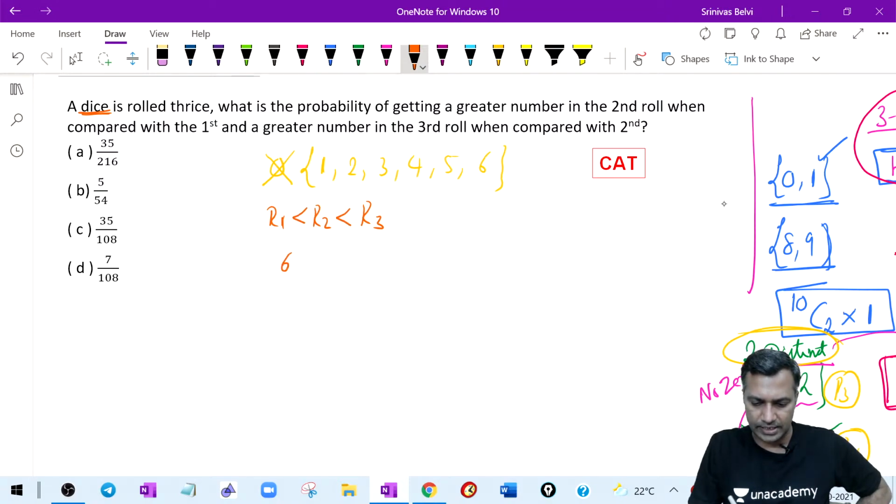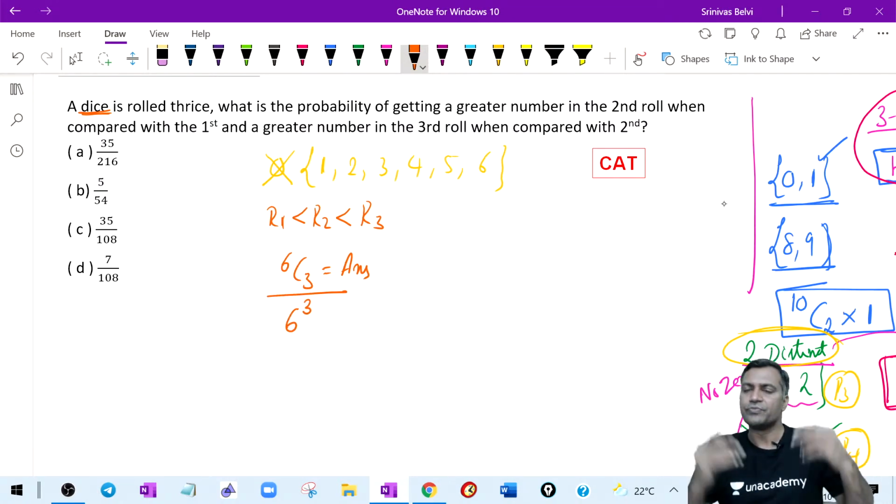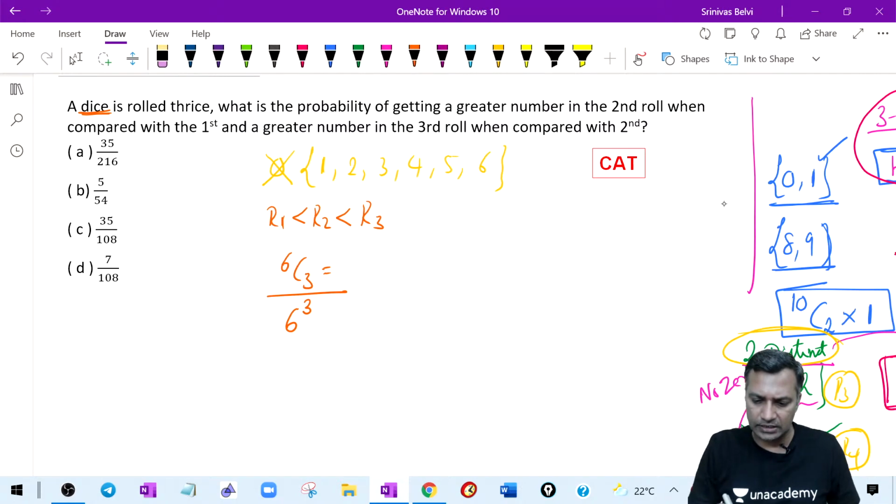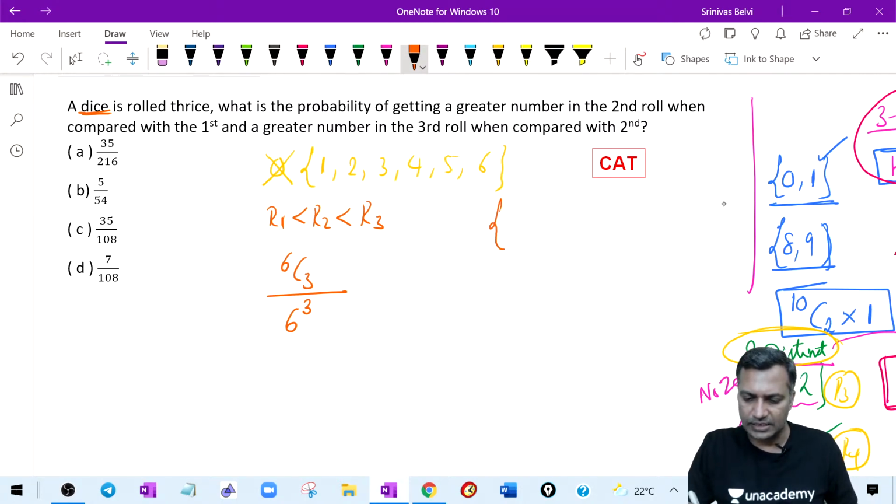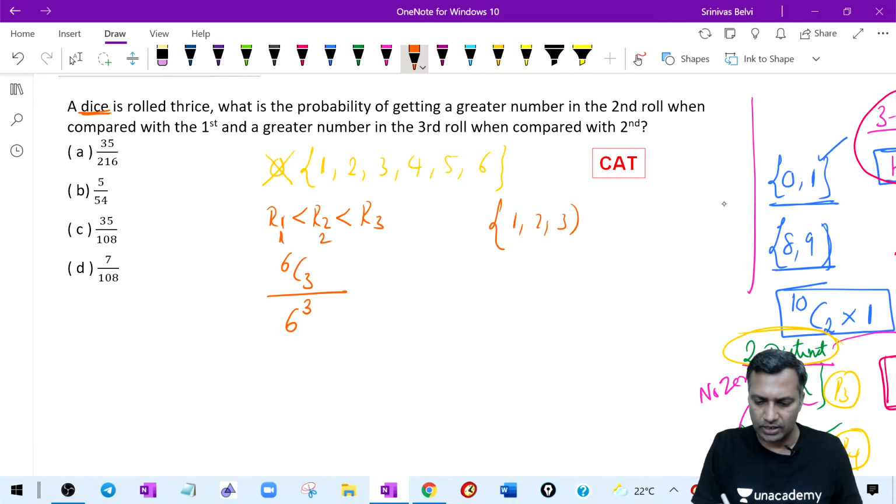The simple answer is 6C3. That is the numerator. What is the denominator? 6 cubed. Numerator is 6C3. What is 6C3? Select any 3 numbers. Say I get 1, 2, 3. If you get 1, 2, 3, you write 1 here, 2 here, and 3 here. There is no choice in the matter. There is only one way to arrange every single set.